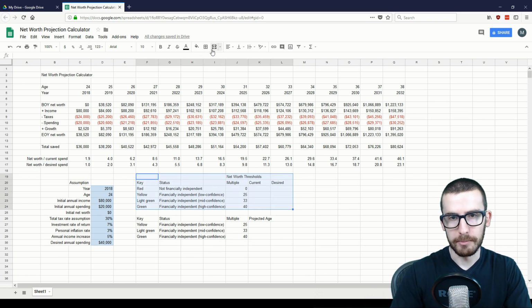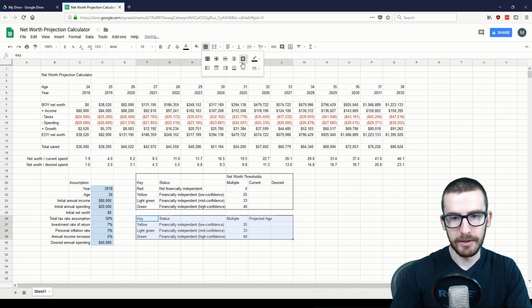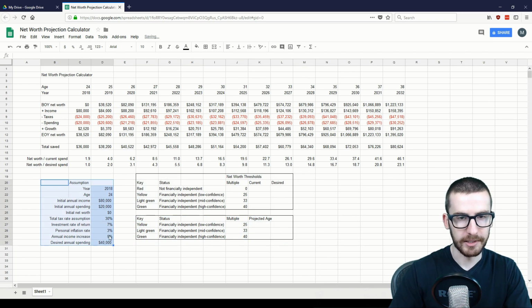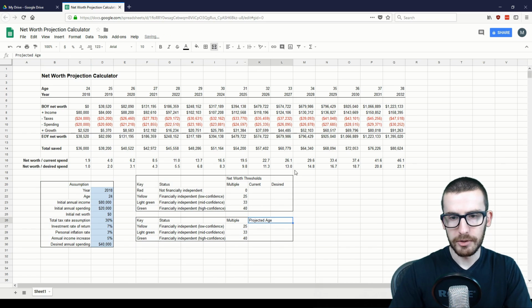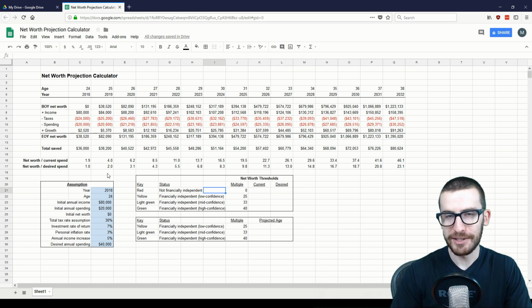So first I'm going to add some borders, which you can do in this little section up here. This basically just blocks out each of these sections and makes things look a little bit neater. I'm also going to merge a few cells and center a few of these items in here. Okay, so that's starting to look a little bit better. Nothing crazy here, just a few borders and some bolding and underlining really.